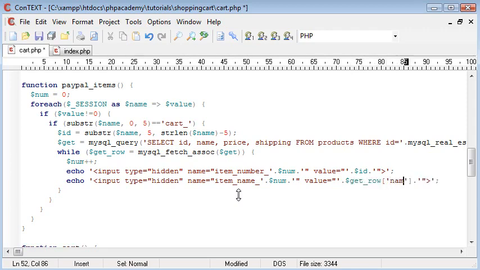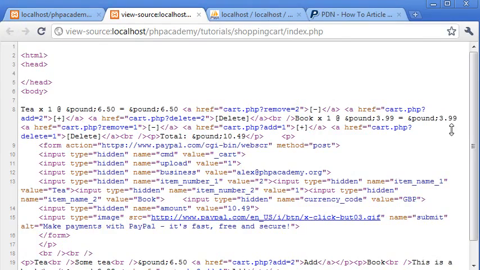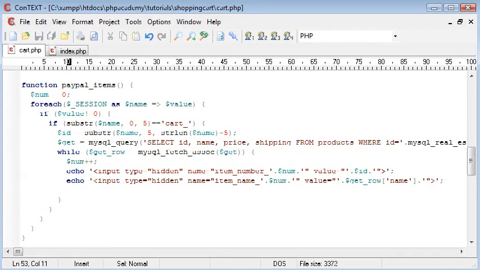Okay, so let's go back and refresh this and view the source. Okay, so we've got item number 1, value 2, item name 1 equals T. Item number 2 is the ID of 1, and item name 2 is book. So we're basically adding each one on. So this is basically how PayPal operates. It's perhaps a long task to do all this, but it has to be done.